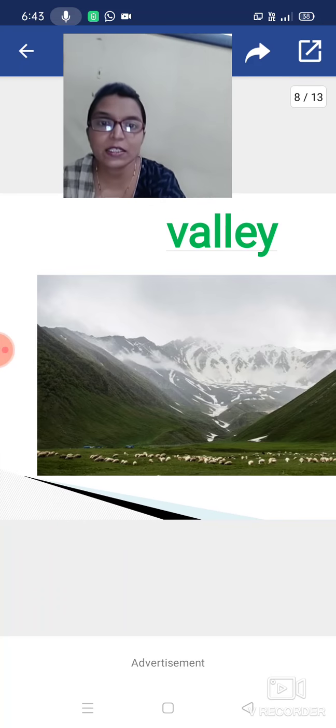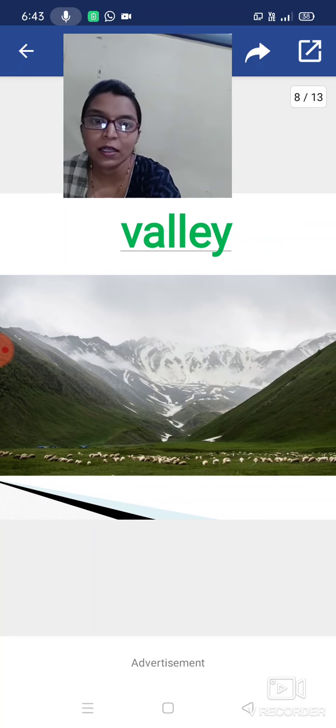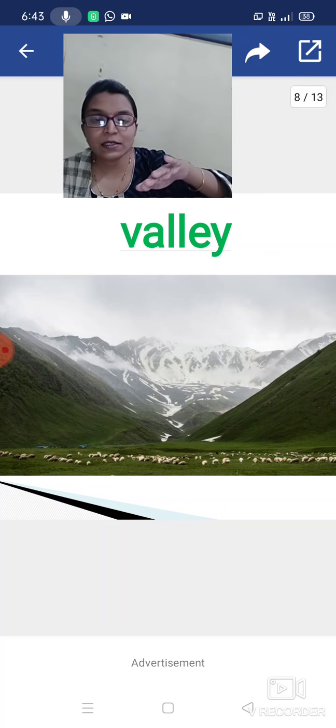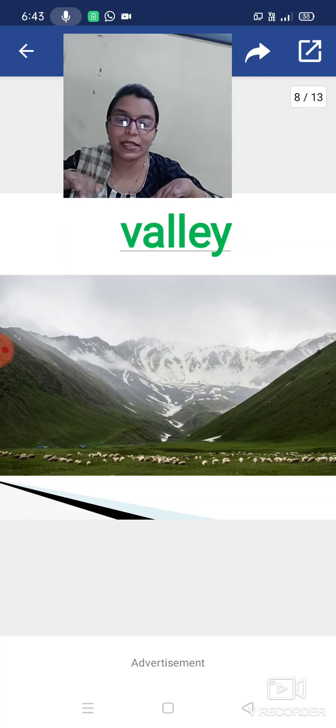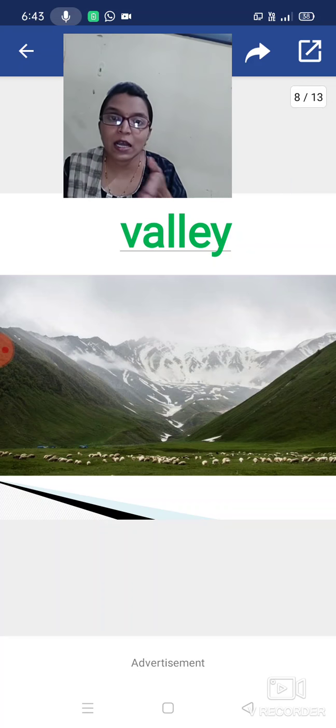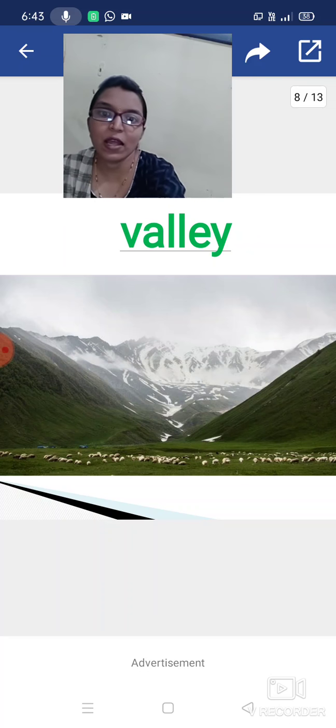Okay. So the next one is valley. In this image, can you see the valley? There are two hills. Between those two hills, or between two mountains, there is some deep part. That is the valley.